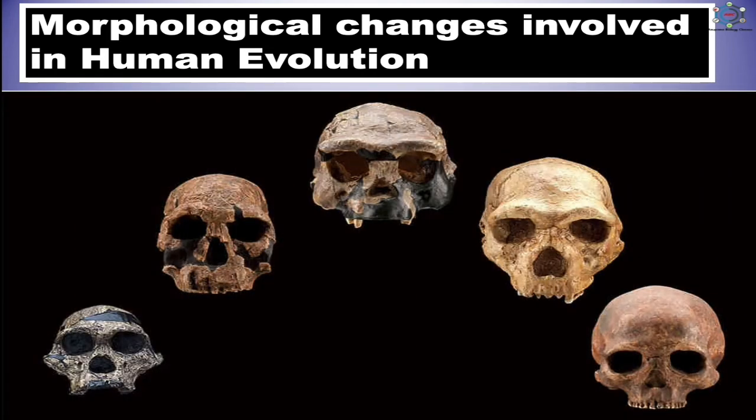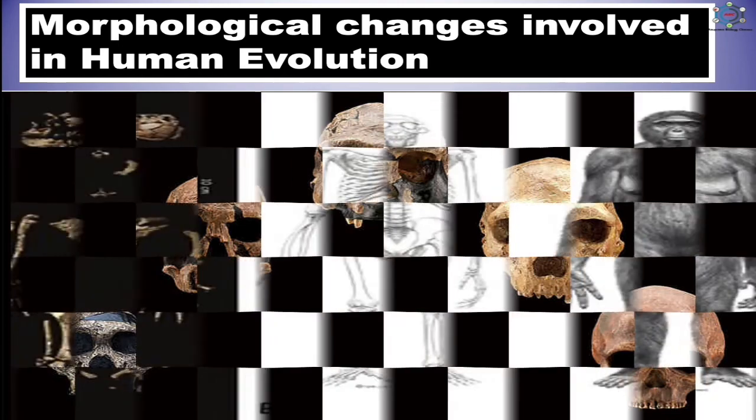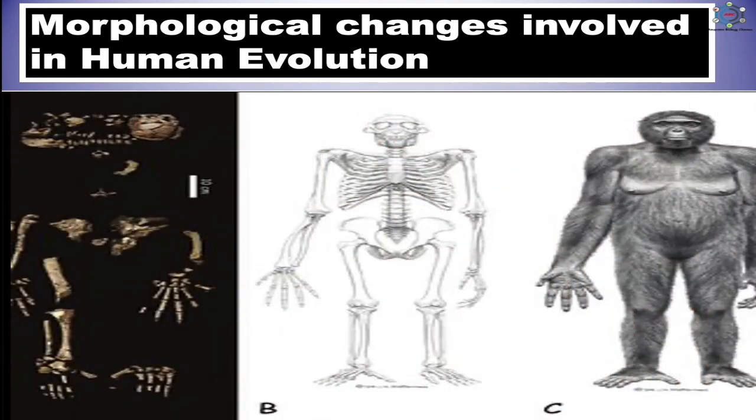Flattening of face, broadening of forehead with the vertical elevations, reduction of brow ridges, shifting of eyes on the front side with parallel optical axis for stereoscopic vision, and increase in the numbers of rods and cones for more acute vision. Reduction in the size of the pinna, narrowing and elevation of nose and reduction in the sense of smell, formation of chin, increase in the mobility of neck to see all around, opposability of the thumb to make hand to grasp objects, and efficient manipulating devices for making and using tools and learning skills.